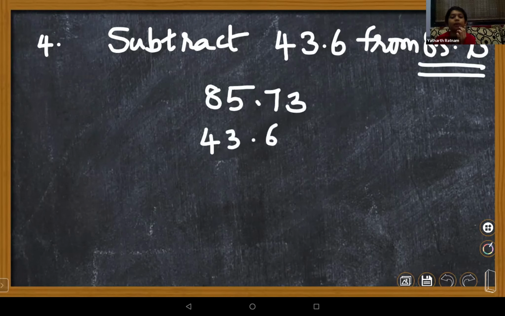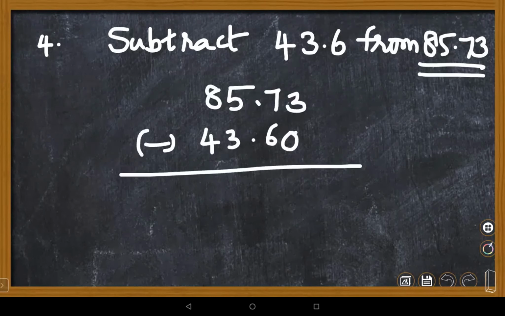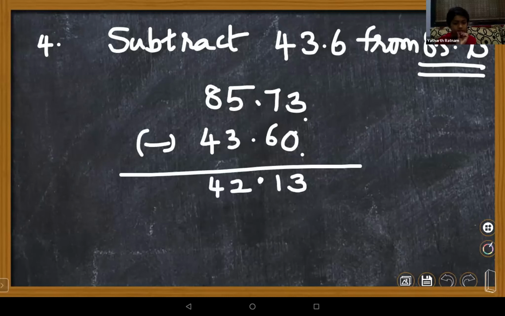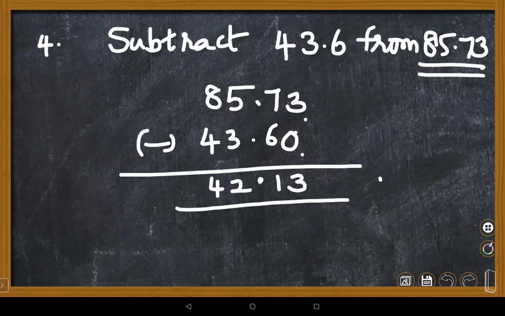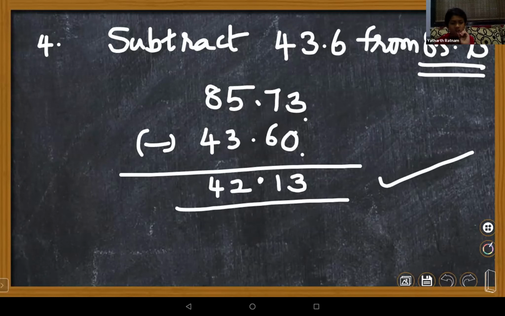43.60. Can I subtract right now? Yes, ma'am. 3 minus 0, 3. 7 minus 6, 1. 5 minus 3, 2. 8 minus 4, 4. So the answer is 42.13. Ma'am, I gave the right answer. Ma'am, me too. Daksh and me too. Varnika too is correct. Very good.